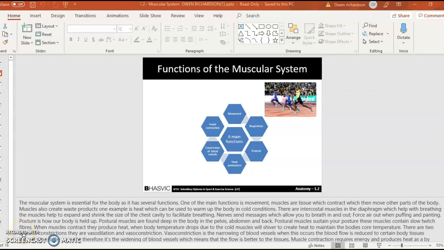The muscular system is essential for the body as it has several functions. One of the main functions is movement. Muscles are tissues which contract, which then move other parts of the body. Muscles also create waste products. One example is heat, which can be used to warm up the body in cold conditions.